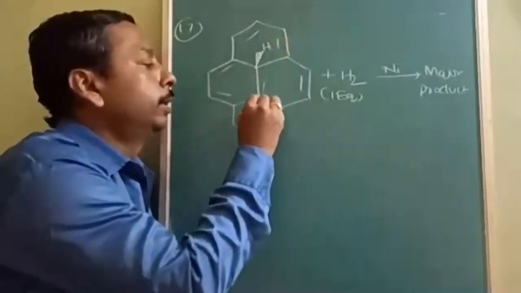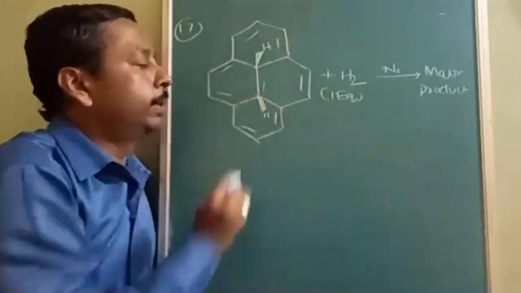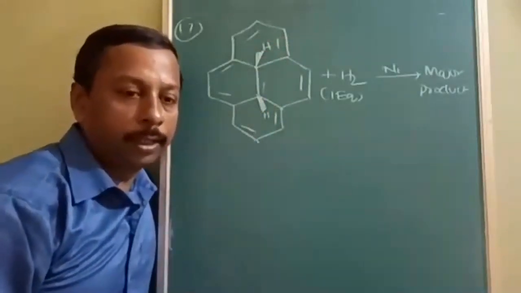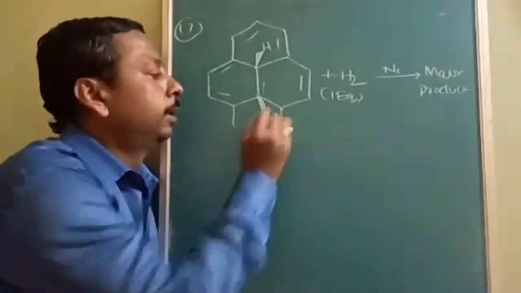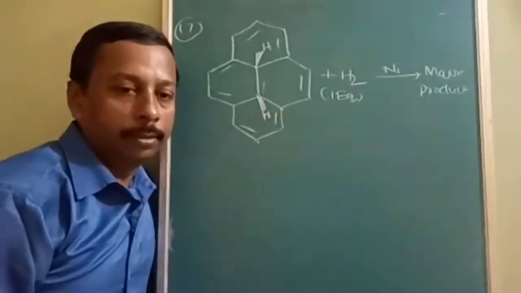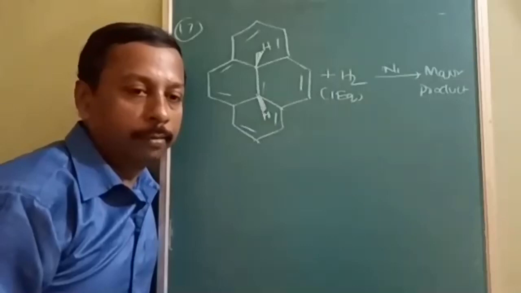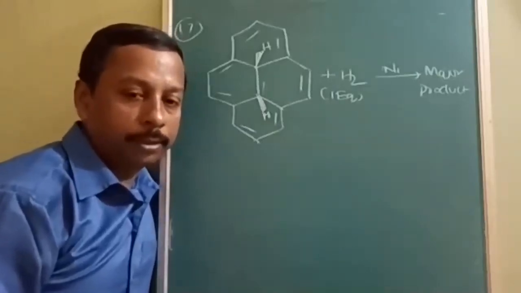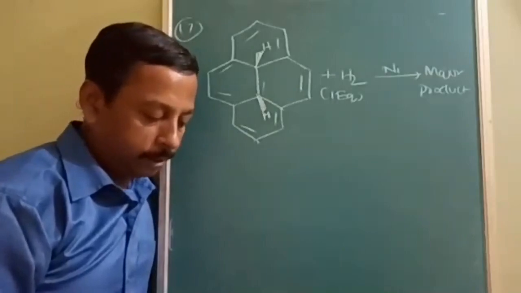Here I am drawing it on the opposite side, but both are solid wedge. Solid wedge means both hydrogens will be on the same side. Okay, so this is the answer. Where it will add and why it will add, is it understood? It will add to the central bond because conjugation is not present at that place.